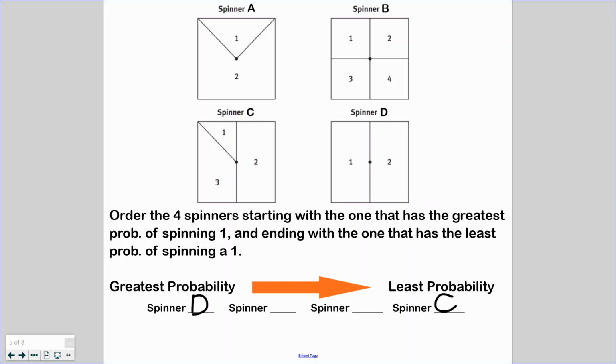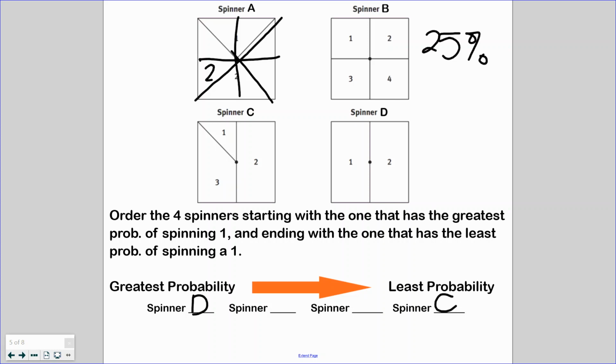So now I know, earlier I said this one's a 25% chance. So I'm going to take it and I'm going to cut it into fourths and see what I can get from here. Okay, well then this is also 2 and this is 2, so this is 1 and this is 1, so this is also 2. Did that really help me too much? I don't know. Let's see if we cut it into eighths. Will that make it any better? One, 2, 3, 4, 5, 6, 7, 8.